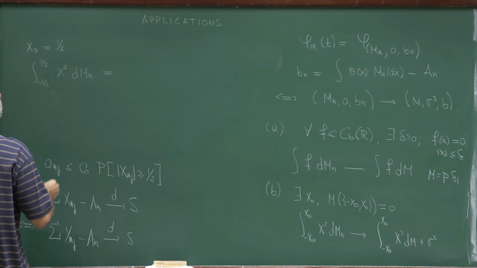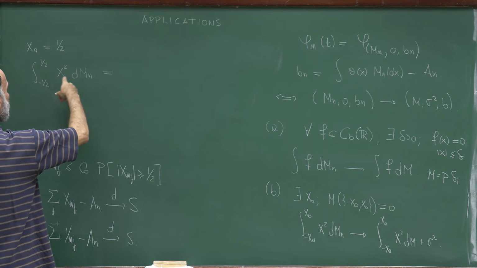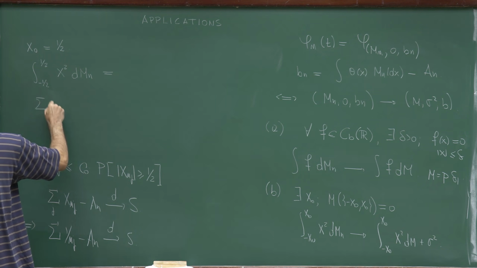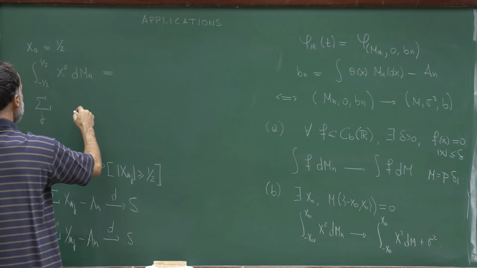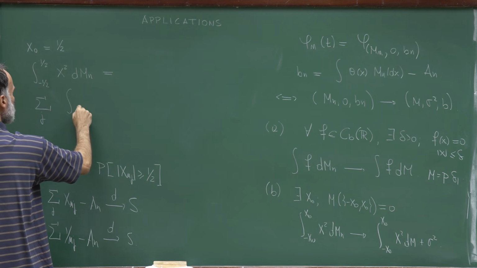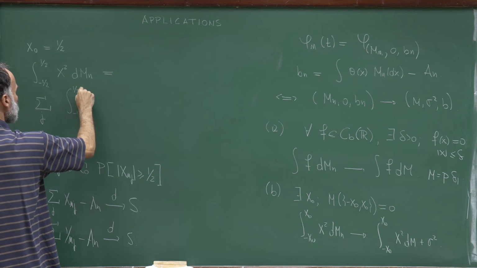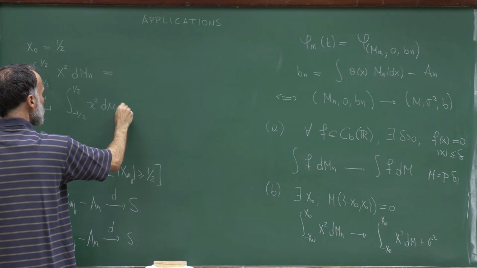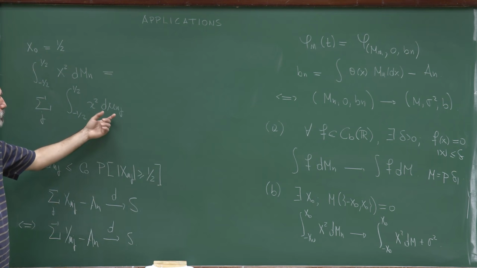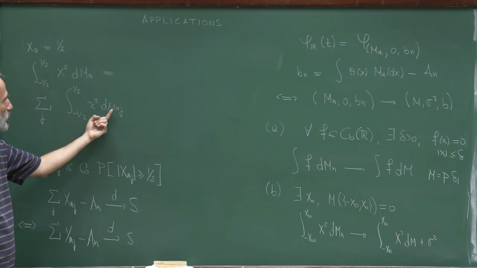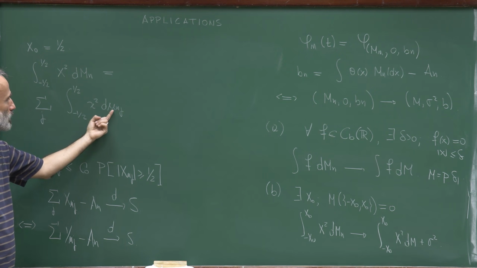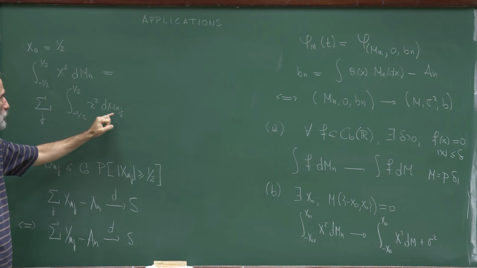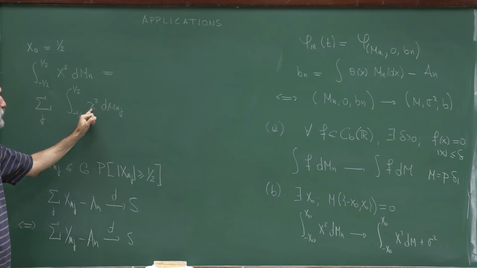By definition of m_n, this is a sum of the integrals between minus 1/2 and 1/2 of x squared d mu_nj. But mu_nj puts positive weight only on the points 1 and 0. 1 is outside this interval, so there is no contribution, and at 0, x squared is 0.